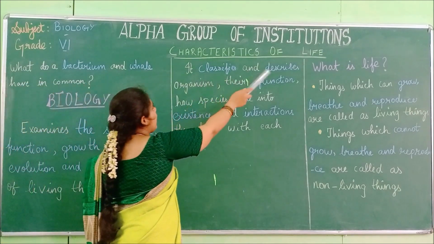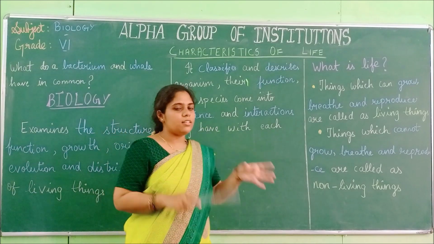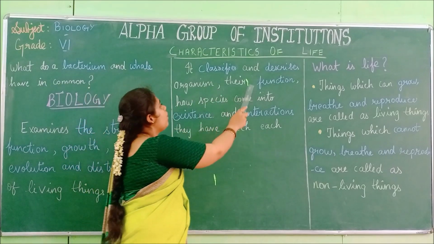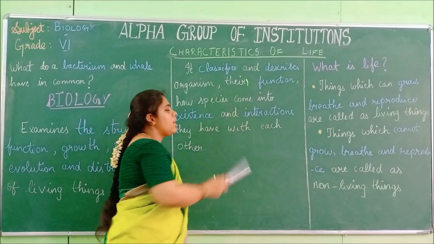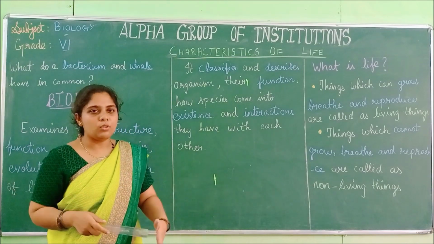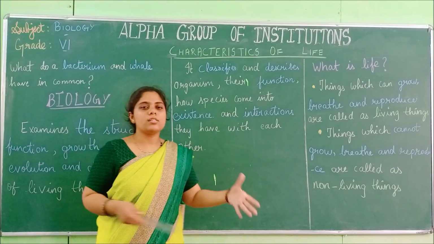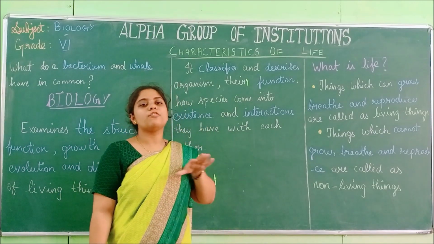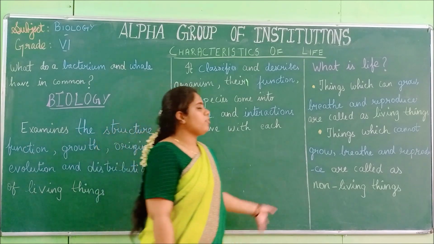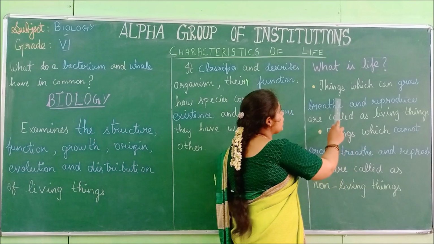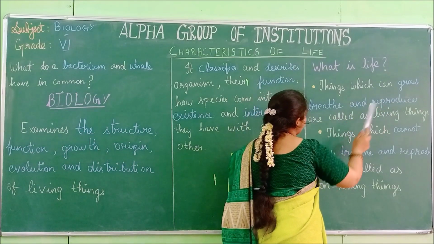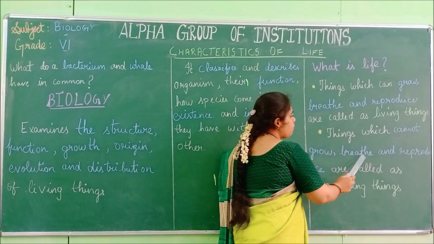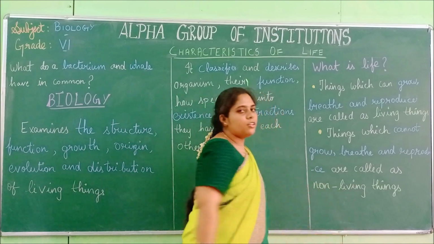And it classifies and describes the organism. That is, it categorizes the organisms and describes the organism, its functions and how species come into life, and the interactions between the living organisms come under biology. Then we saw the different branches of biology, and finally we saw what is life. Things which can grow, breathe and reproduce are called living things, and things which cannot grow, breathe and reproduce are called non-living things.